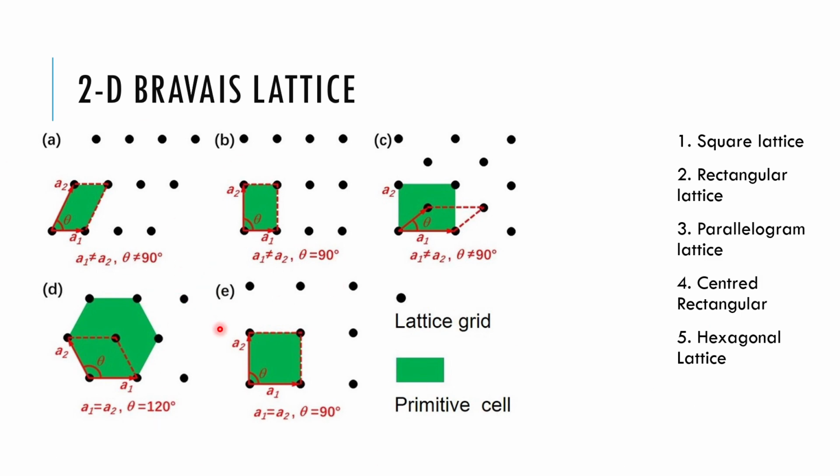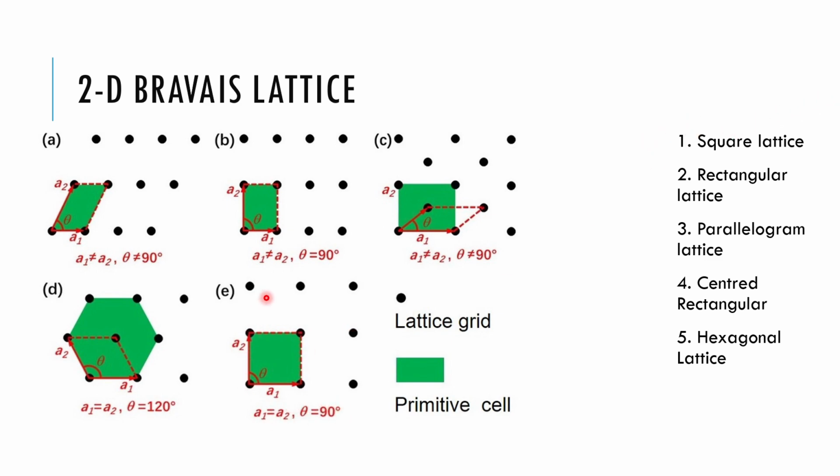See here, this image E is a square lattice. How do we know this is a square lattice? The reason is that A1 is equal to A2 and the angle between the lattice translational vectors is 90 degrees. So if theta is 90 degrees and A1 is equal to A2, then we say it's a square lattice.